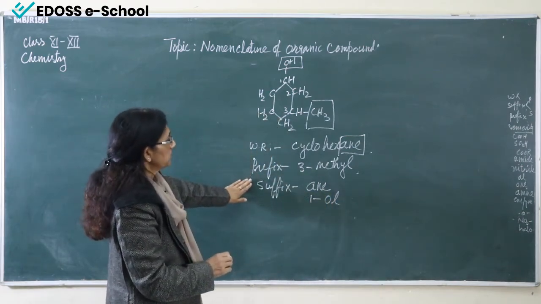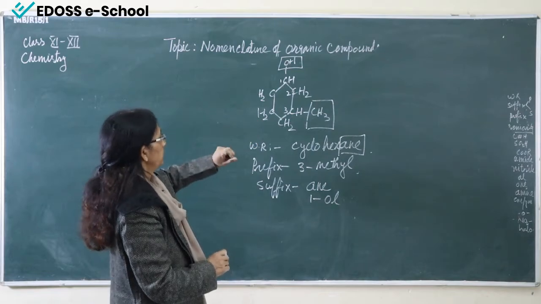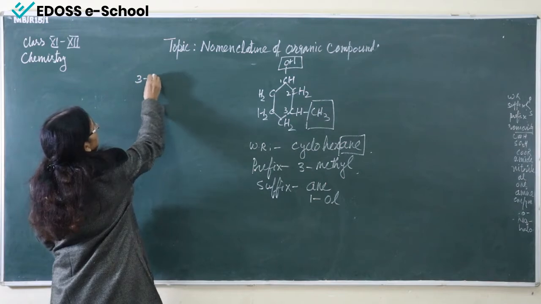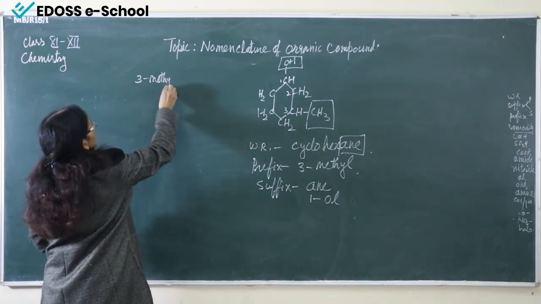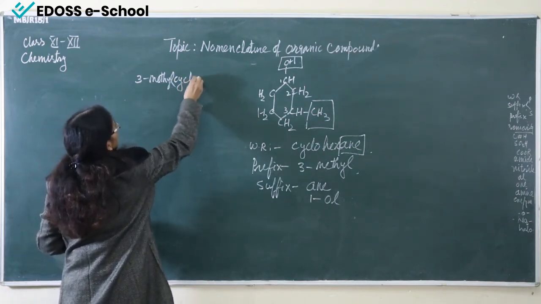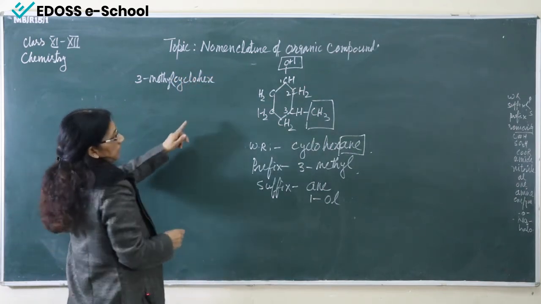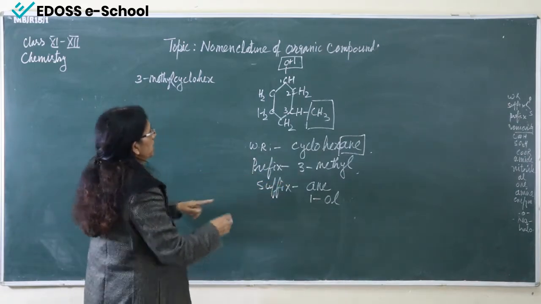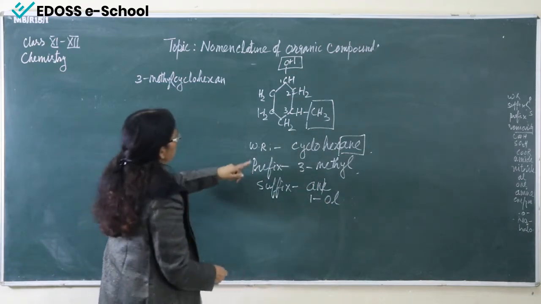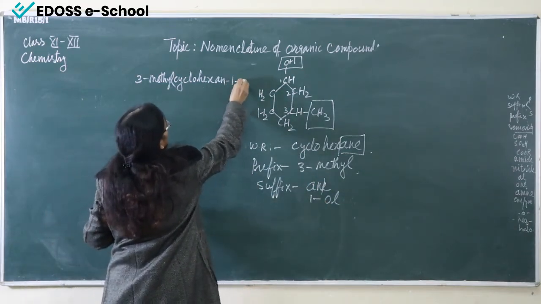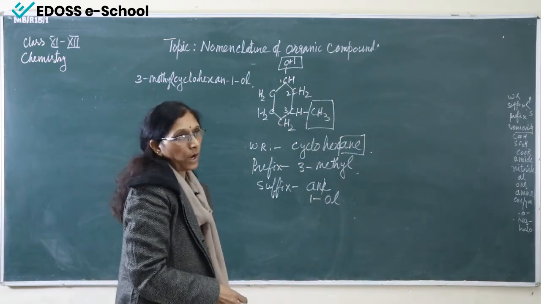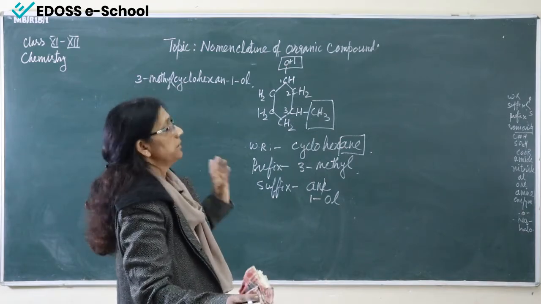So word root, prefix and suffix. Now how to name it? We will start from the prefix. So this is 3, we will write 3-methyl. Coming to the word root, cyclo, we will use hexane, and this E we have to remove, and at 1 is ol. So 3-methylcyclohexan-1-ol. This is our IUPAC name.